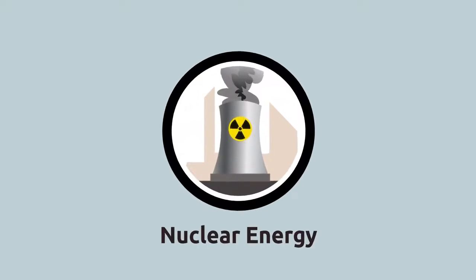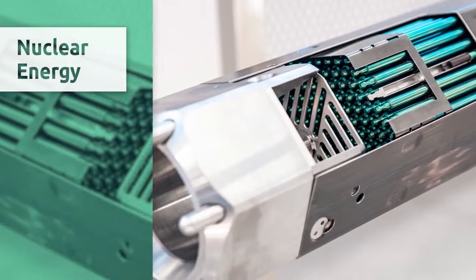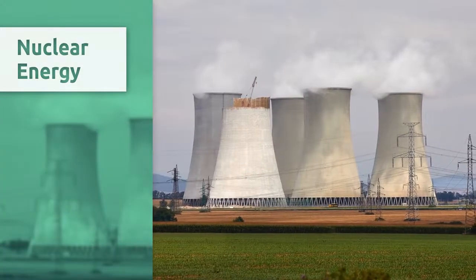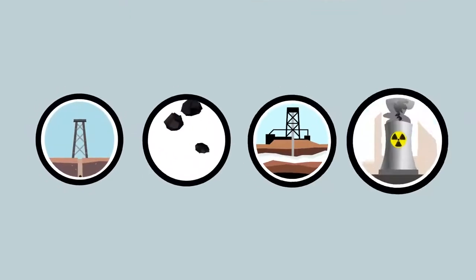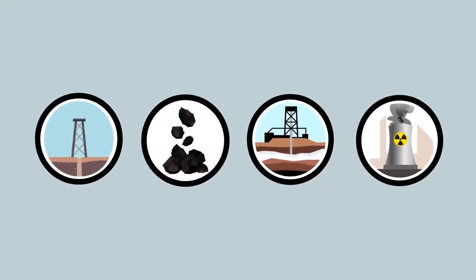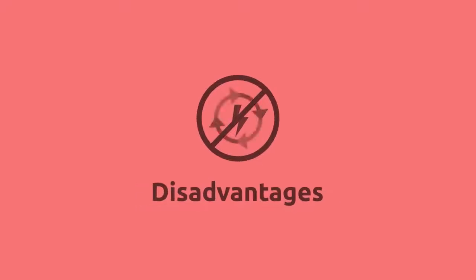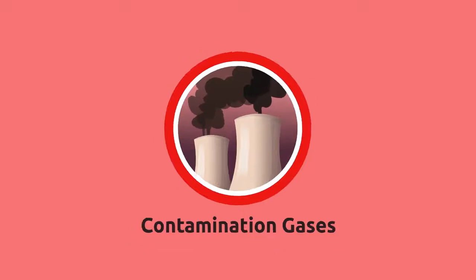Uranium is a chemical element extracted from underground shafts and mines. We use uranium to produce nuclear energy, which in its turn will later transform into electric energy. Non-renewable energies have disadvantages for the environment. For example, exhaust gases emit contamination gases in the atmosphere, which are harmful for the planet.